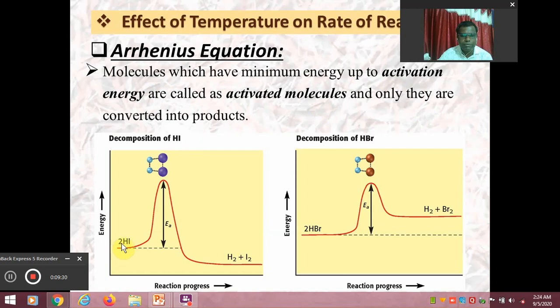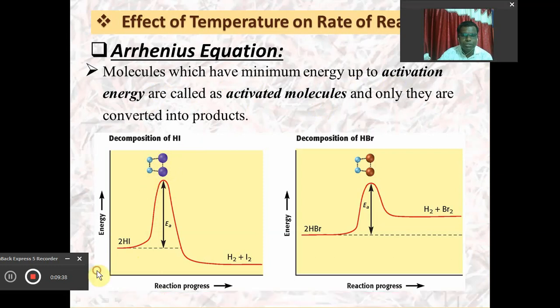For example, this is the reactant, hydrogen iodide, which gets converted to the activated complex or the transition state. I hope we can see this transition state. So this is the reactant, this is the transition state or the activated complex, and this is the product.